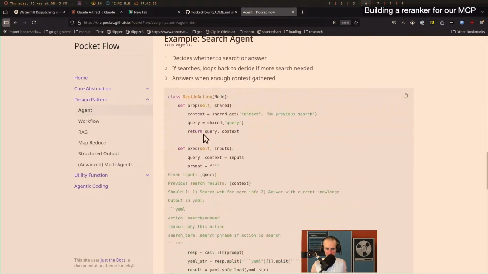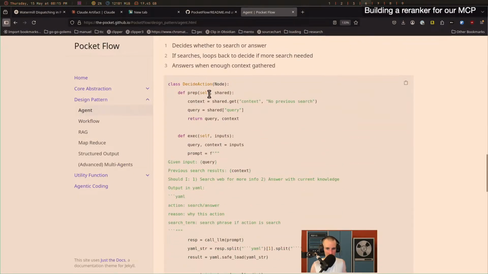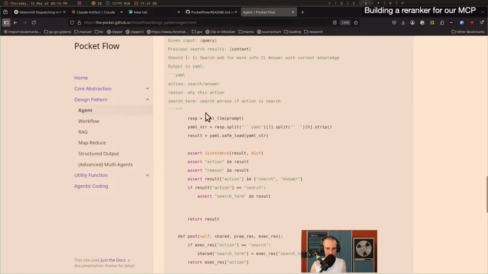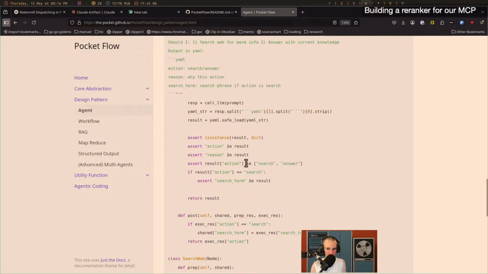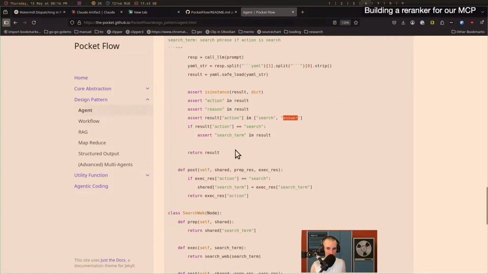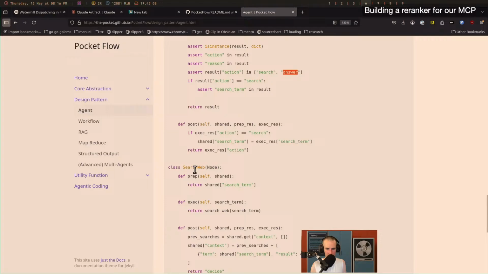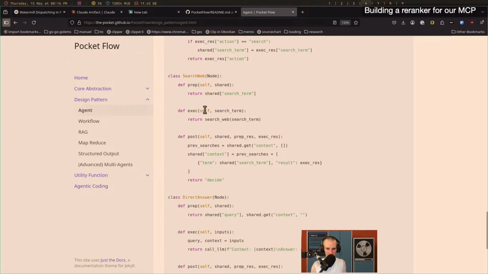Is it the supervisor? There's a node that decides what action to do next. You can see here in the execution step, it will get its inputs, which it gets out of the shared state on the query. So there's going to be a node that puts the query in there. It calls the LLM, parses the output, and then based on the output, if it's search or answer, it will go to a different node. And then the post, I'll have to see what the post is. I think the post is to just update the shared state for the next iteration. I'm not fully sure. We'll have to see. The search web node literally just searches the web, taking the shared search term.